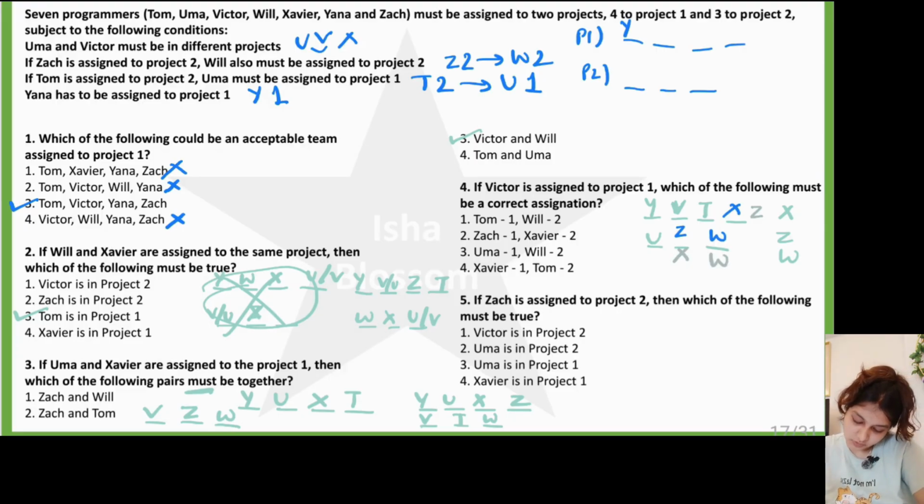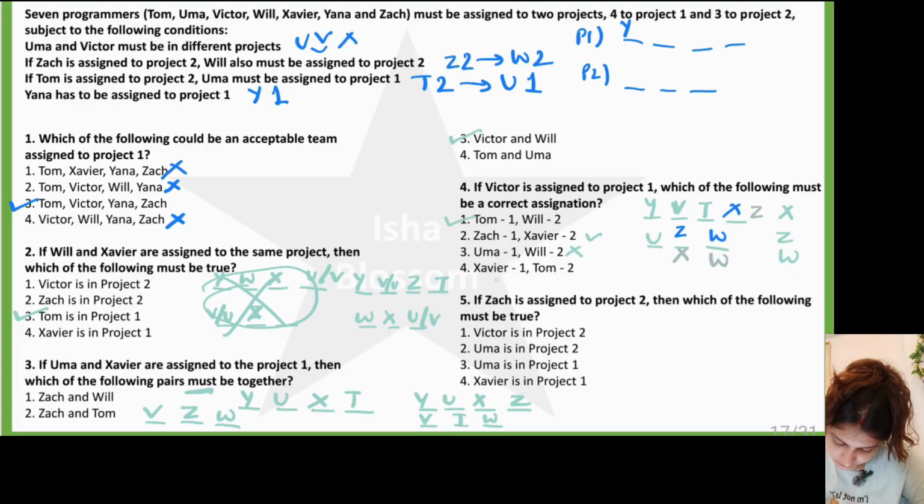Okay, let's just check the options. Tom 1, yeah, Tom is in 1. Will is in 2. Yes, Will is in 2 only. Just checking the other one also. Zach in 1, Xavier in 2. Yeah, it is one of the correct possibilities, but it can also be opposite because we have 2 different scenarios available. Uma in 1 is not possible.